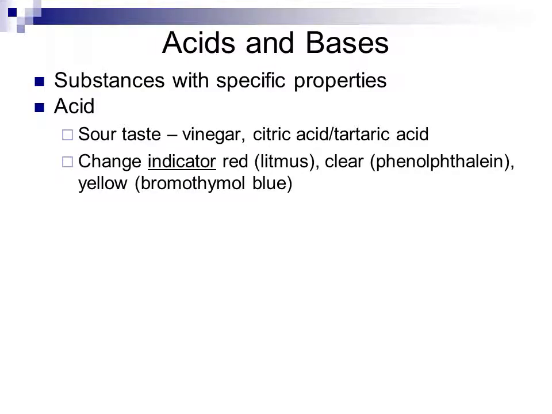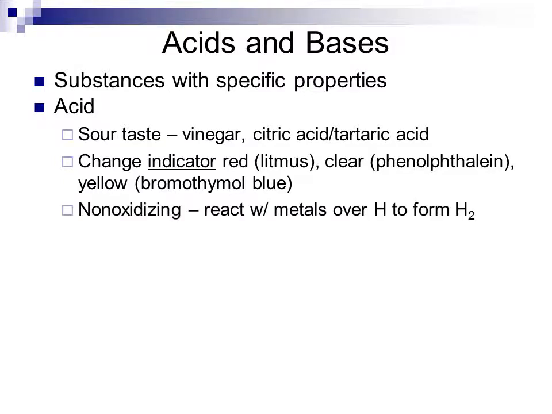Acids tend to change indicators: red for litmus, clear for phenolphthalein, and yellow for bromothymol blue. An indicator is a substance which will change its physical appearance in different solutions. So an indicator will be different in appearance in an acid versus a base.